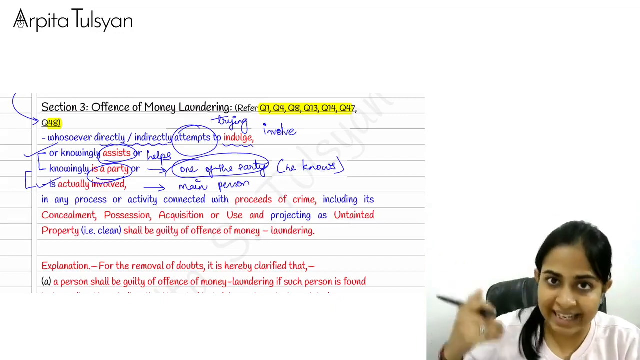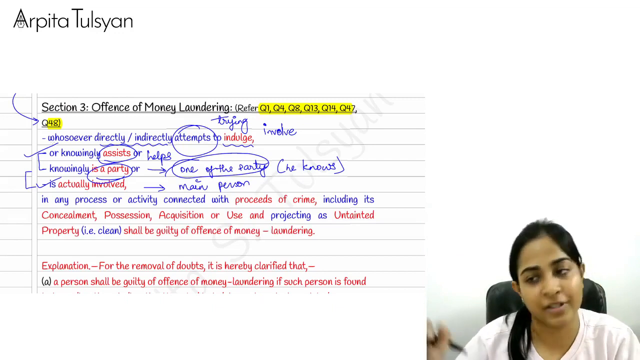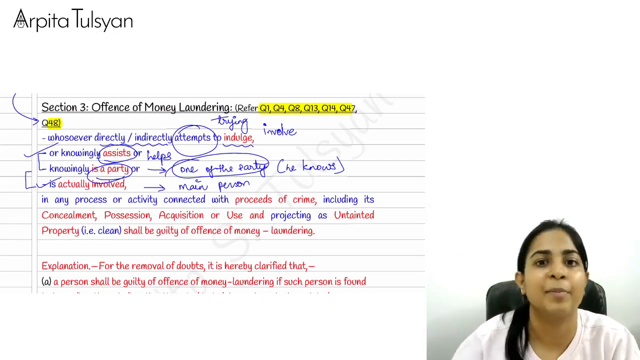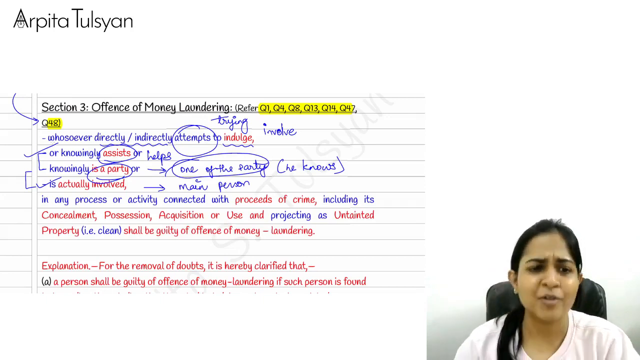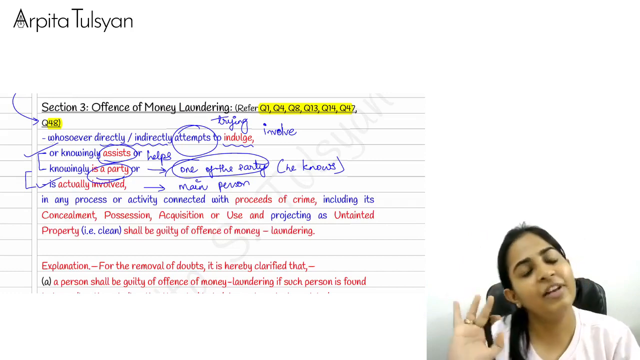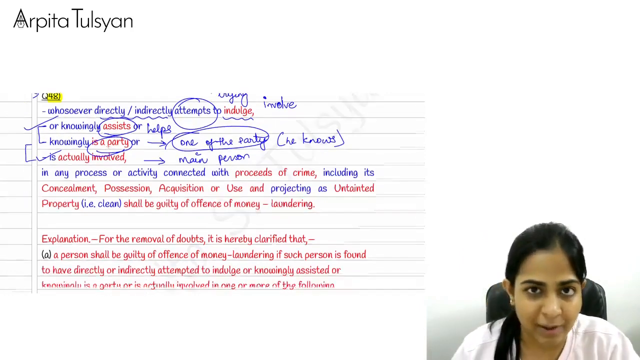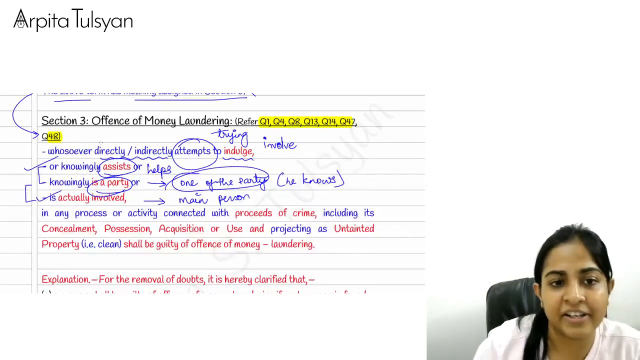The person who is kidnapping me, plus the person who is helping that particular person to kidnap me, that is my sister, even that person will be guilty of the offense of money laundering. So basically any person who is directly involved or indirectly involved will be guilty of the offense of money laundering. Right? Okay. So now see what they are writing here.